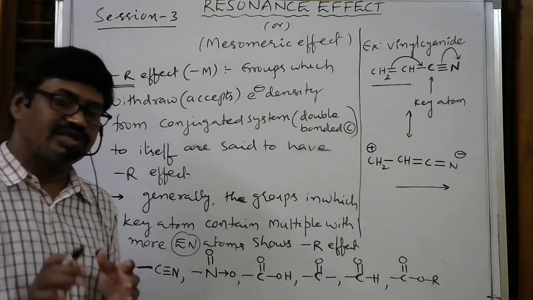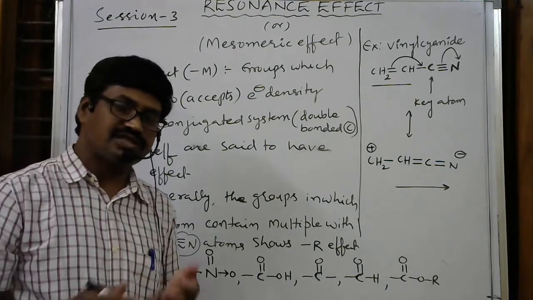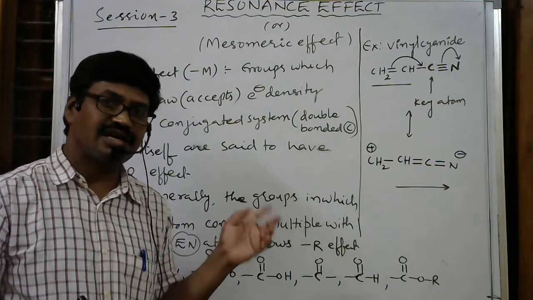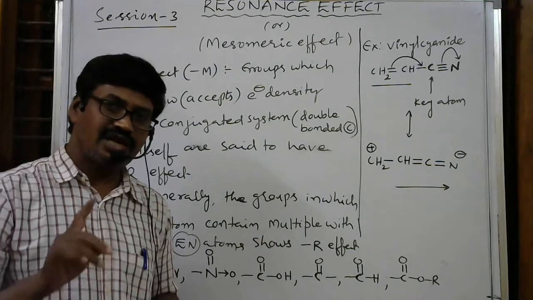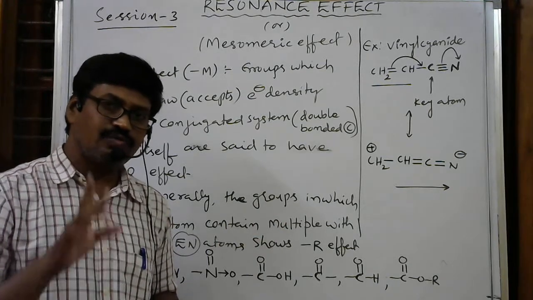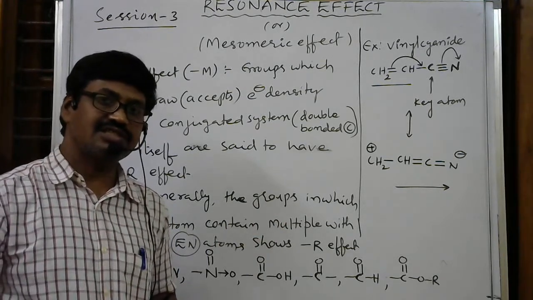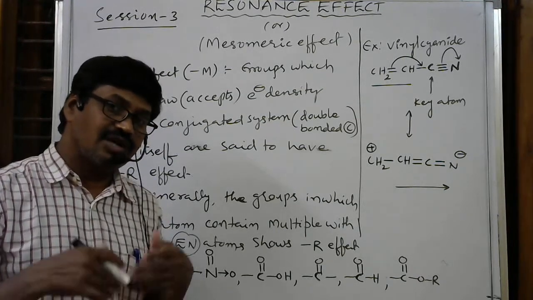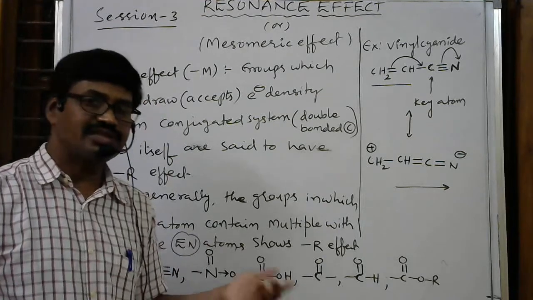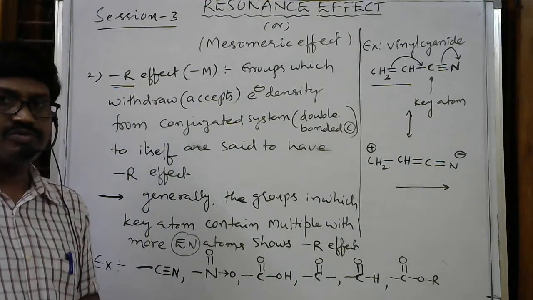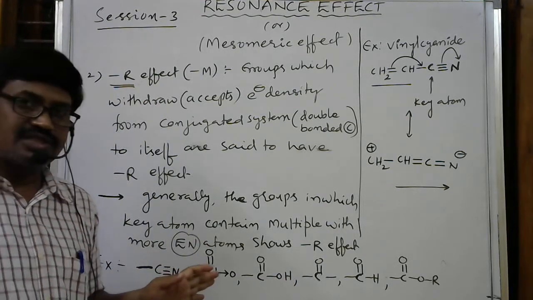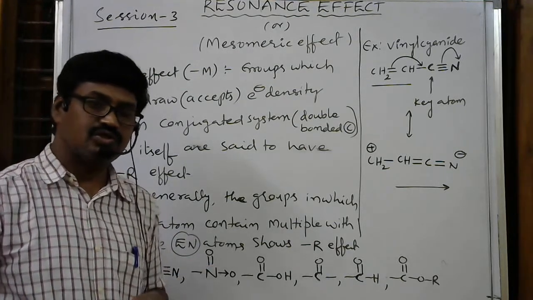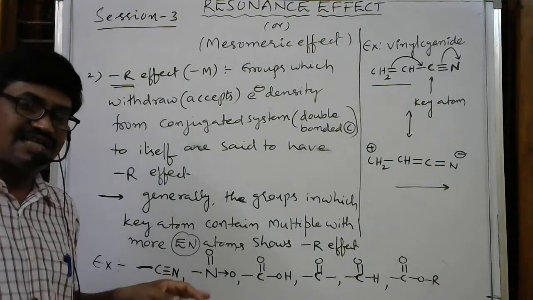So generally, we can remember which is a minus R group, which is a plus R group, which is a plus M group, and which is a minus M group, based on the type of key atom. If the key atom contains a lone pair of electrons, we can directly say it is a plus R or plus M group. If the key atom forms multiple bonds with a more electronegative atom, then we can say it is a minus R group. So minus R groups are nothing but electron withdrawing groups, and due to the electron withdrawing nature, the ring is deactivated.